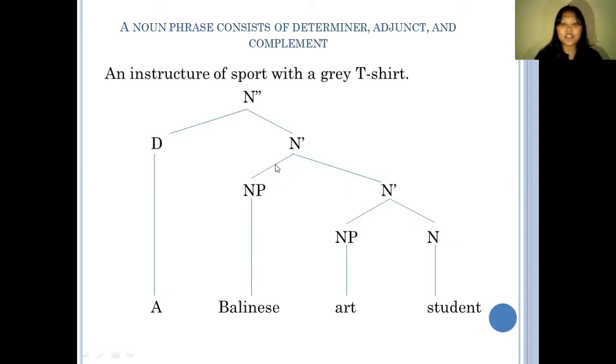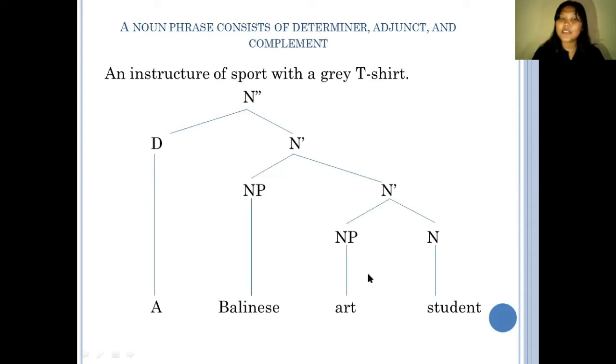The position here, from N bar, noun phrase Balinese, and N bar here is the attribute or the adjunct. And from N bar here into noun phrase art here, and the student here as a complement.